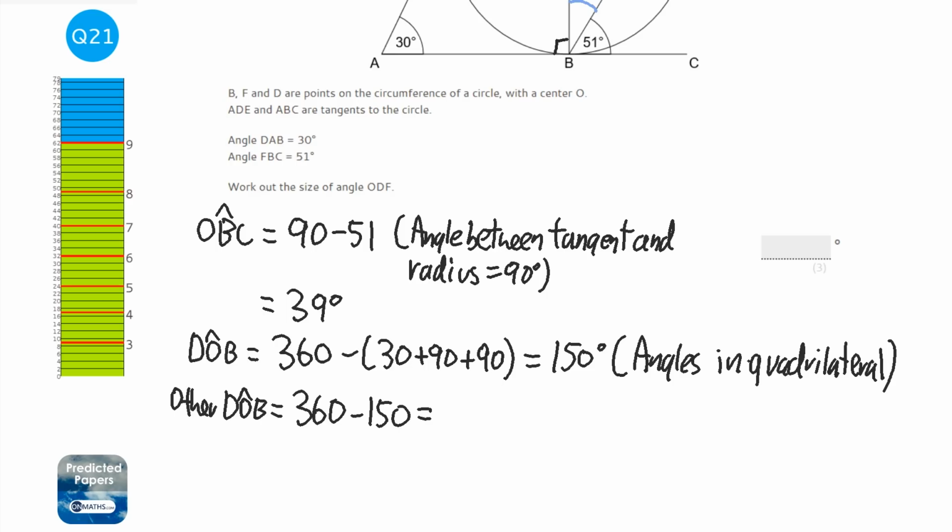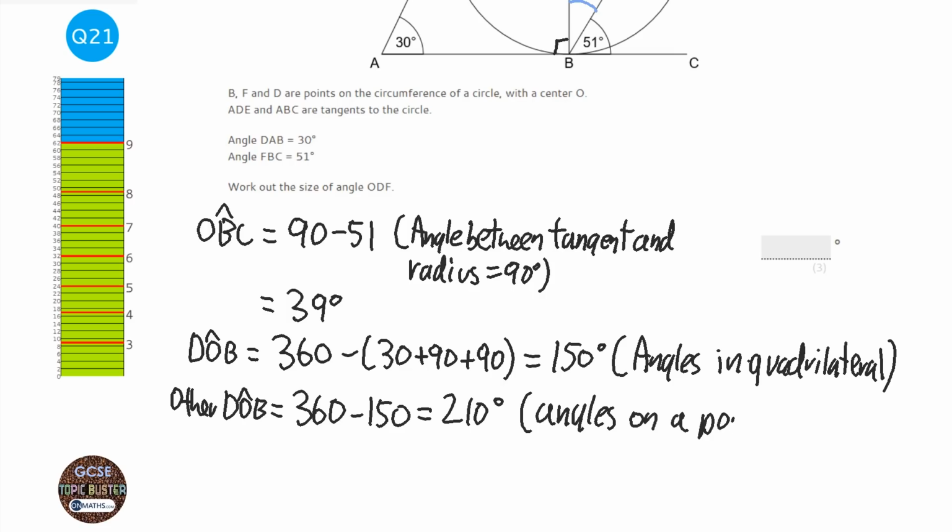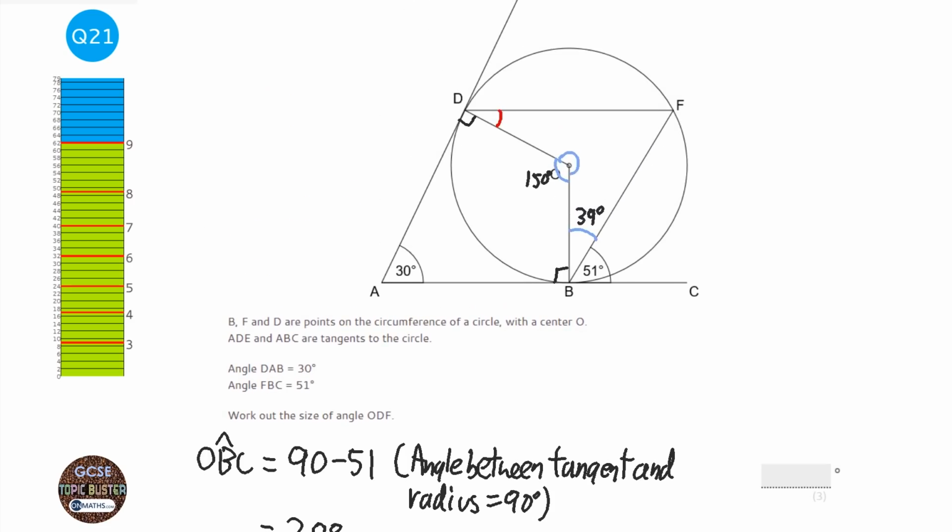And the reason for that is just angles on a point. So that's 210 degrees, angles on a point. Okay, so what are we up to next? Well, we can work out this angle here, and actually let's mark on the 210 as well, so we've got it all on our diagram.